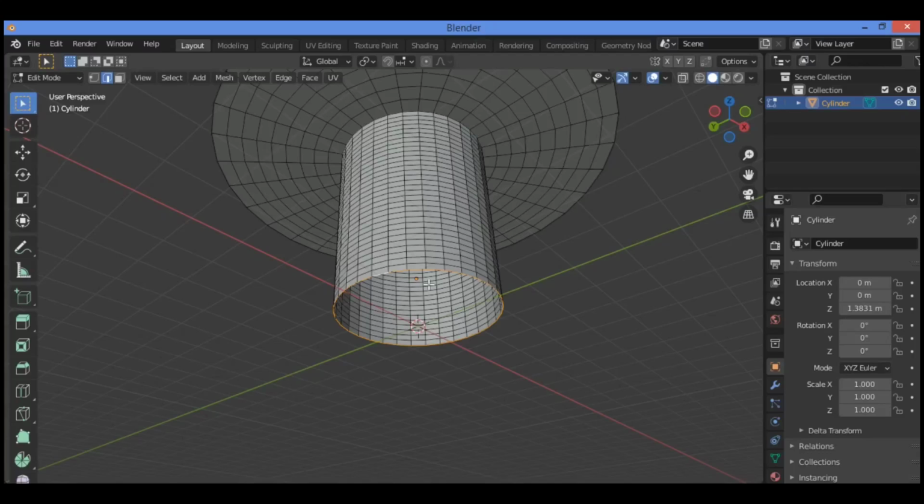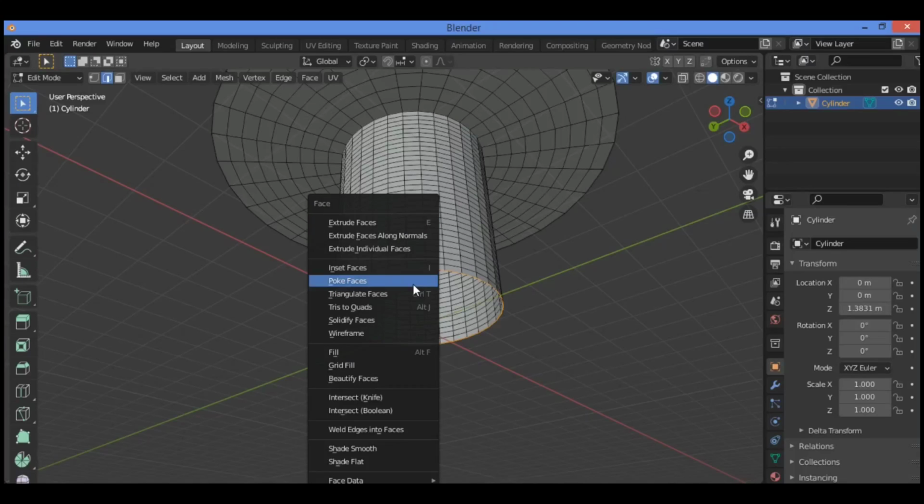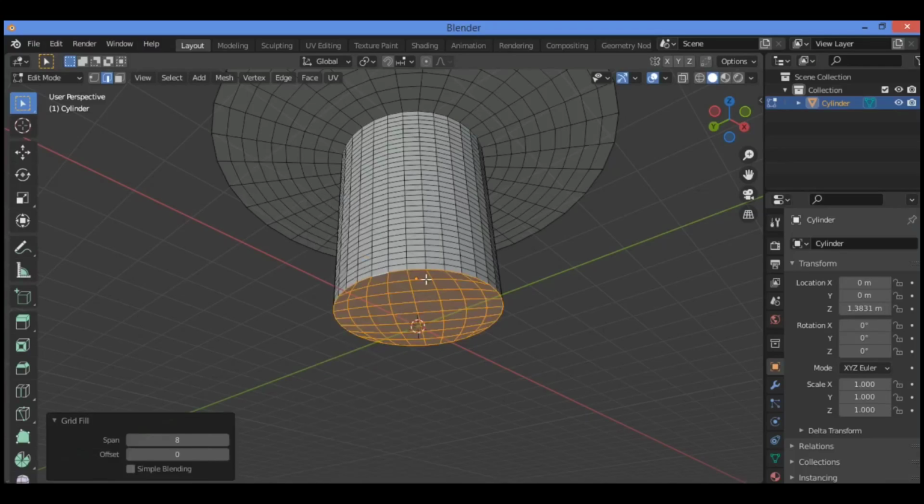With this edge loop selected, click the face drop down menu in the 3D viewport and select grid fill from the drop down. Hit Ctrl F, which is going to bring up this pop-up menu. So you should go to select grid fill, and it's going to work like this. The grid fill dialog box will appear in the lower left corner of the viewport. You can adjust how many faces you want here.